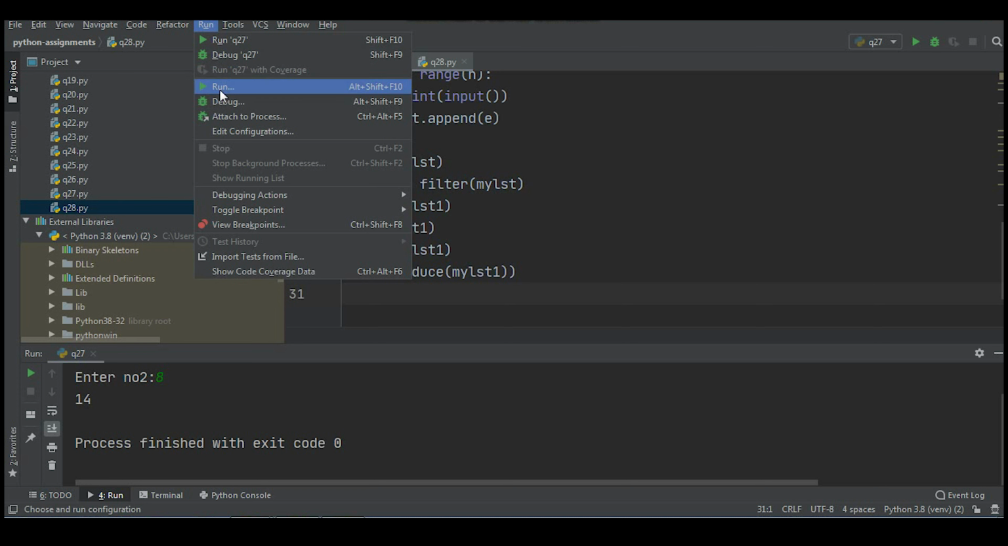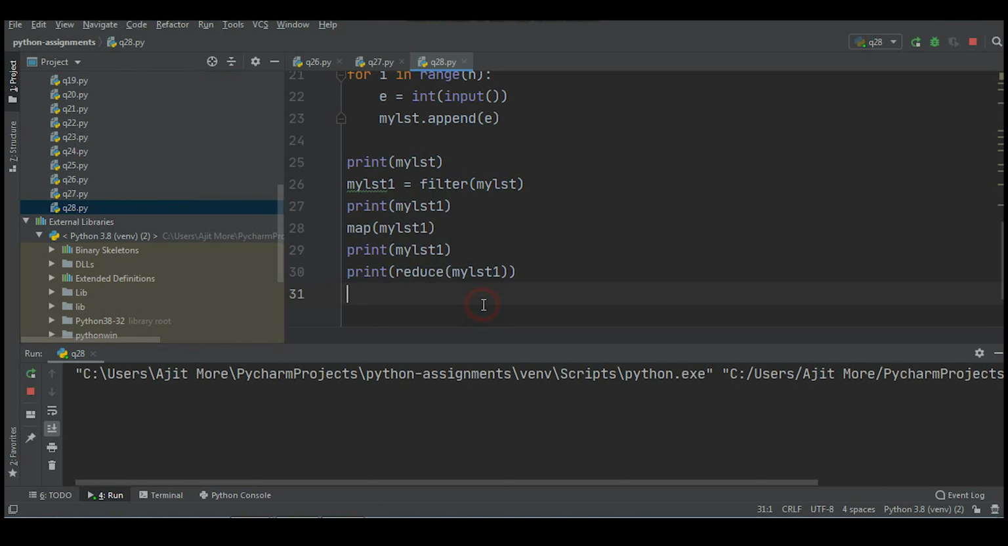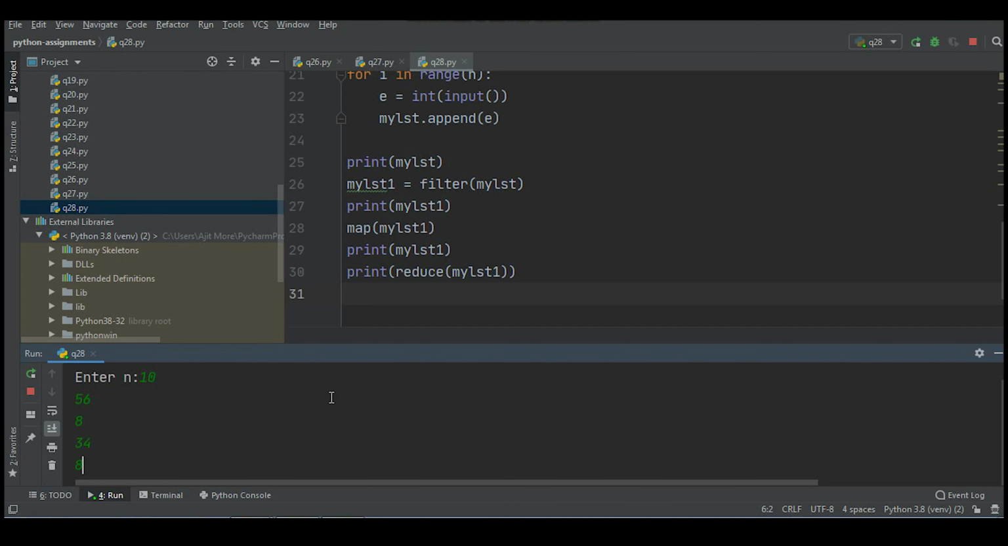Let's run this code. I'm sure you are enjoying it. Many more difficult questions to come. Now I'll enter some 10 values. Now I have to enter some values more than 79. 56. Then I'll enter 85.